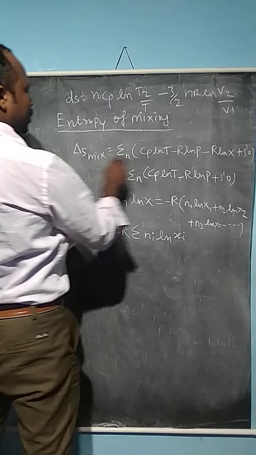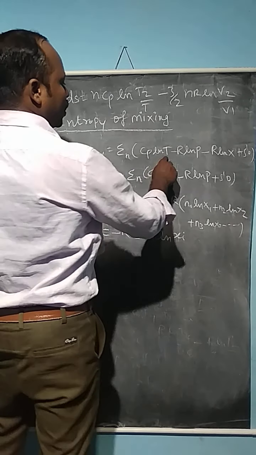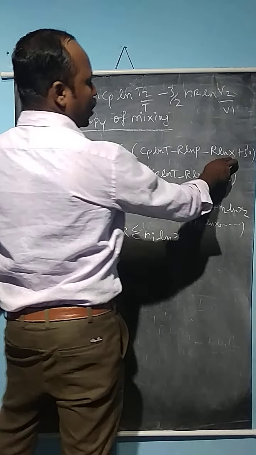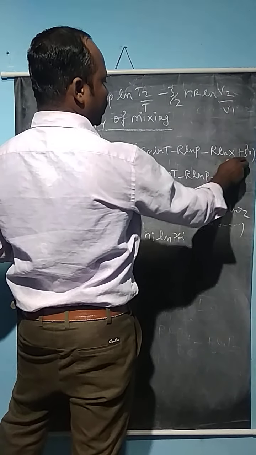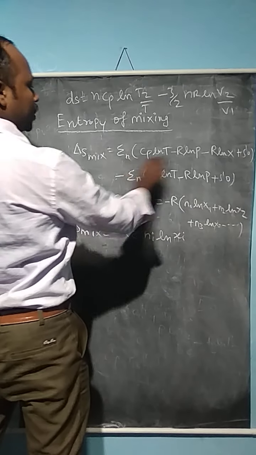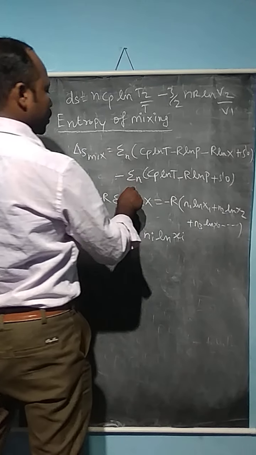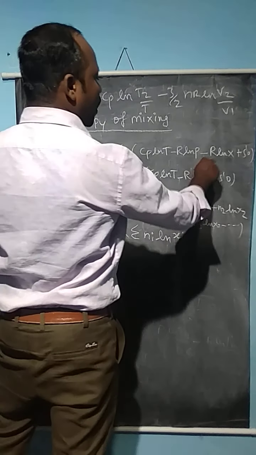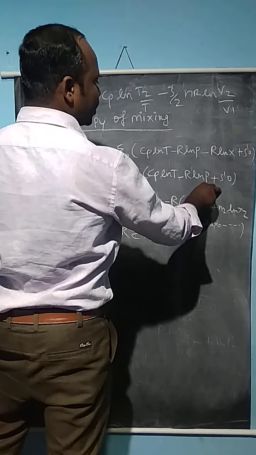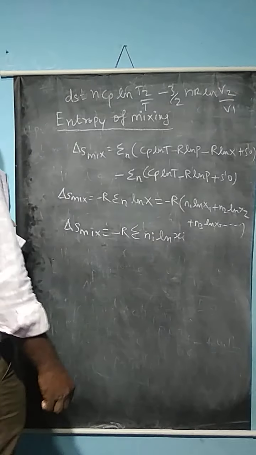I have written here delta S mixing is equal to summation of n Cp ln T, where T is the temperature, minus R ln P, where P is the pressure, minus R ln X, where X is the mole fraction, plus S dash 0, the integration constant. This is for the mixture of gases, minus summation of n Cp ln T minus R ln P for the separate gases. Here I have not written minus R ln X because for the separate gases the mole fraction we cannot find out, plus S dash 0 is the integration constant.